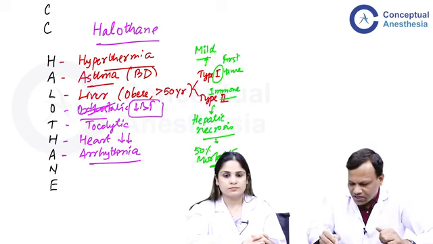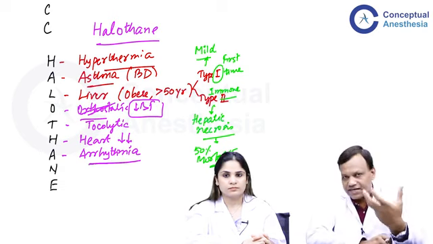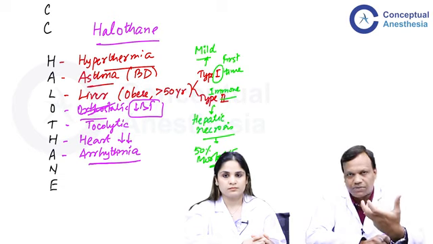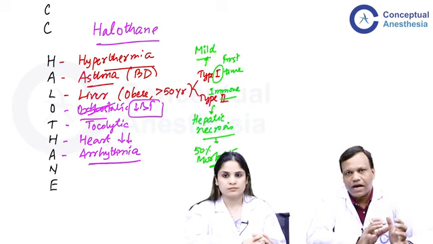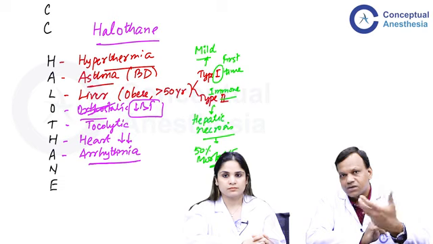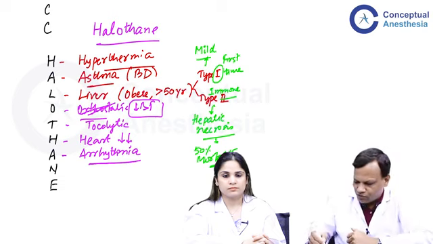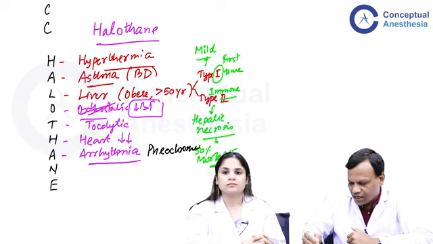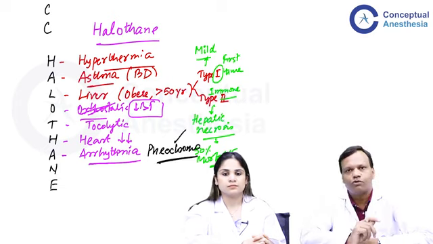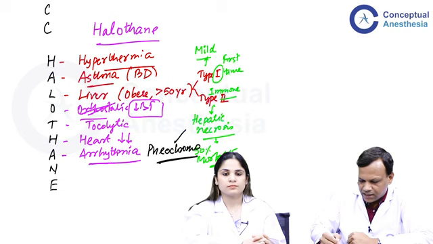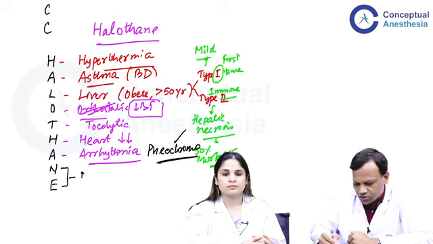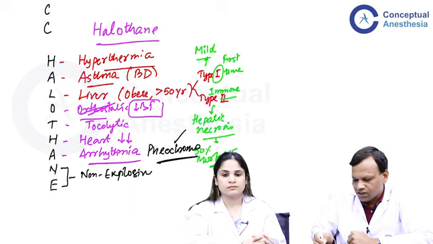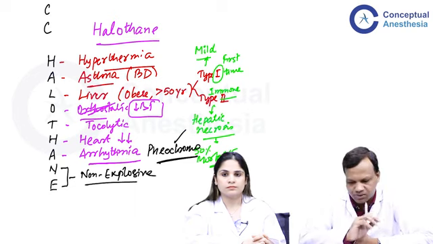So that means in any patient with increased adrenaline or increased catecholamines, we should not give halothane. And in which patient are catecholamines more? Yes, in a patient with pheochromocytoma. So halothane anesthesia is contraindicated if we want to do a surgery for pheochromocytoma. Then, like all the modern agents, this is also non-explosive. We know all the modern anesthetic agents are non-explosive.